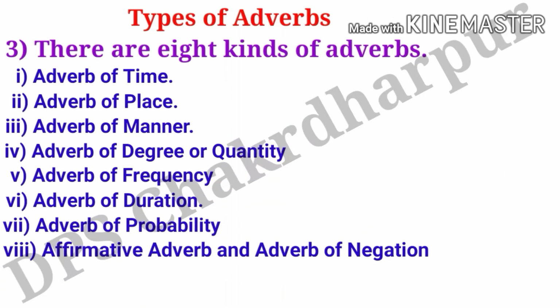Welcome back students. So let's see the types of adverb. As you know very well, there are 8 kinds of adverb. The first one is adverb of time, the second is adverb of place, the third is adverb of manner, the fourth is adverb of degree or quality, the fifth is adverb of frequency, the sixth is adverb of duration, the seventh is adverb of probability, and the eighth one is affirmative adverb, that is also called adverb of negation. So my dear friends, these are the types of adverb.